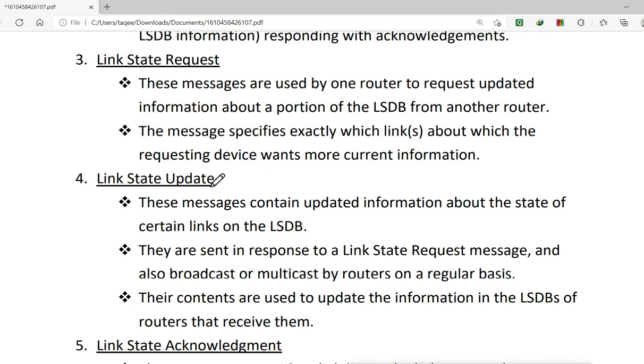Then link state update. After the request, the update comes. These messages contain the updated information about the state of certain links in the LSDB, and they are sent in response to link state request messages and also broadcast or multicast by routers on a regular basis. Their content is used to update the information in the LSDBs of routers that receive them.